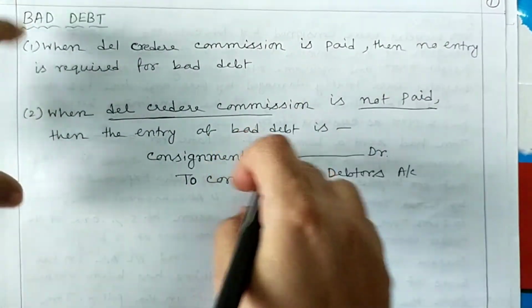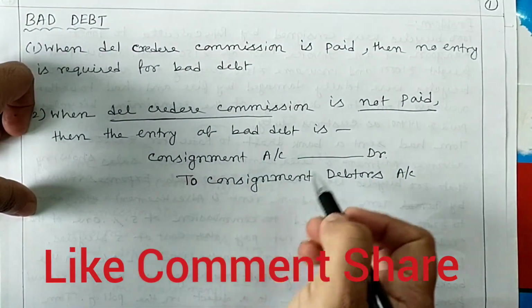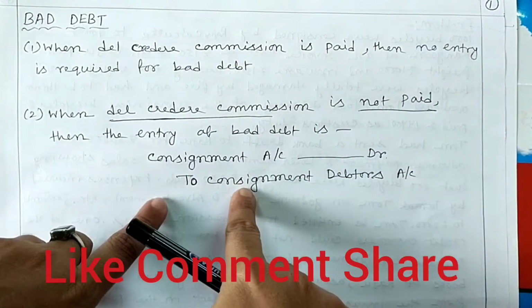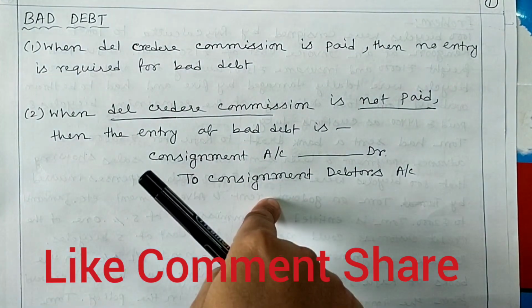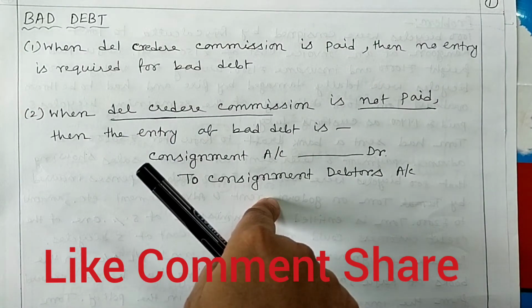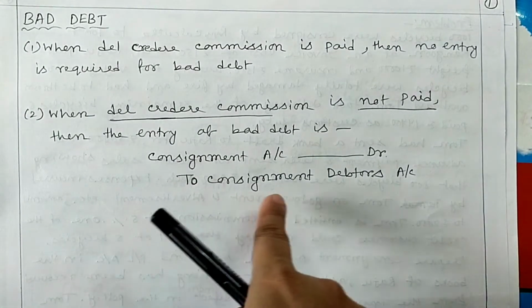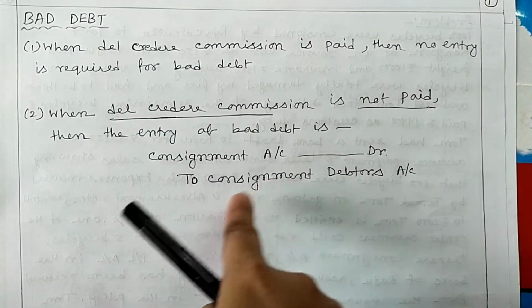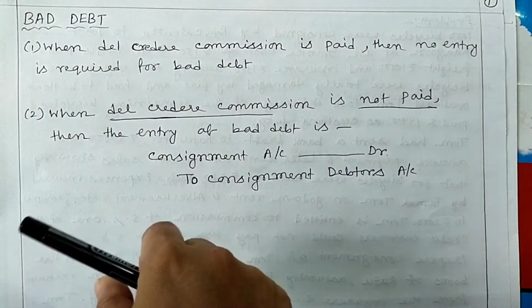then the entry of bad debt will be consignment account debit to consignment debtor account. Consignment debtor, because this is consignment related debtor, the debtors of consignment business. So consignment debtor account will be credited and consignment account debited.